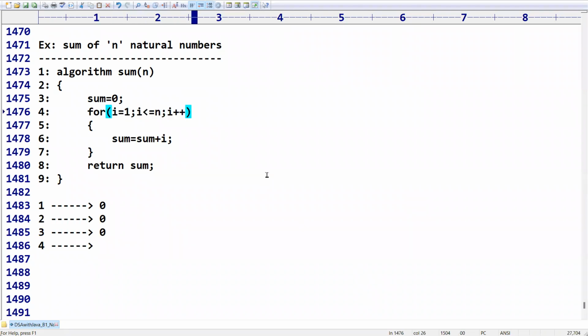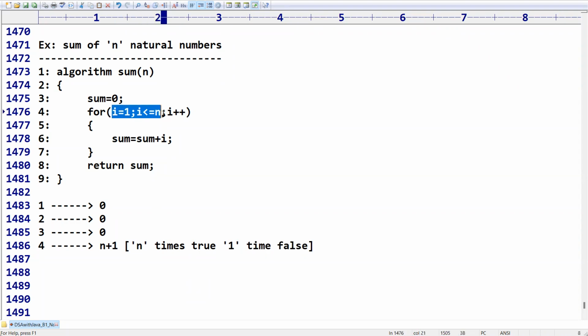n+1. Excellent, excellent. For this line, how many units of time are required? n+1. If you want, n times true, and one time false. Remember this: n times true, one time false.